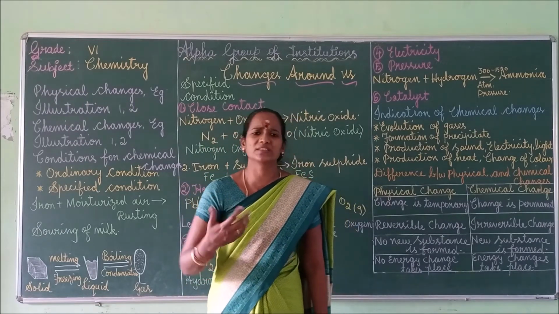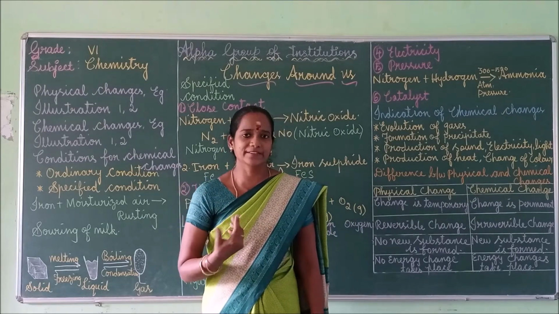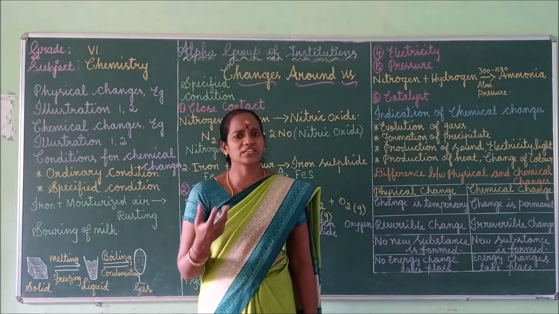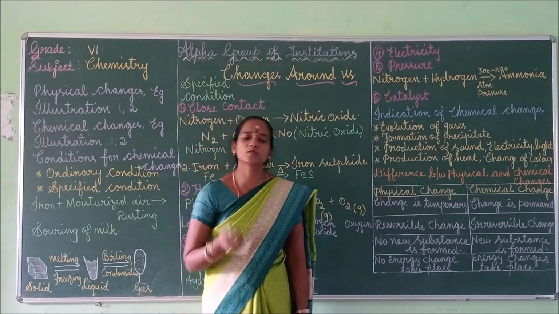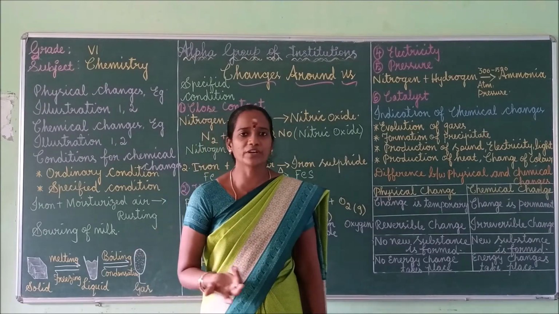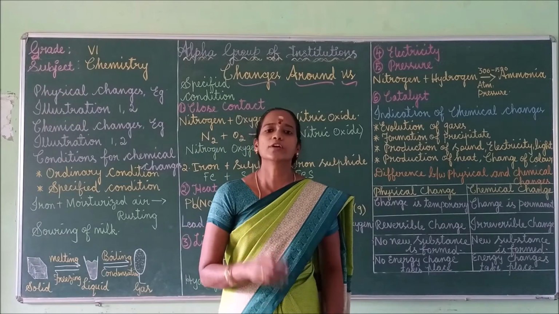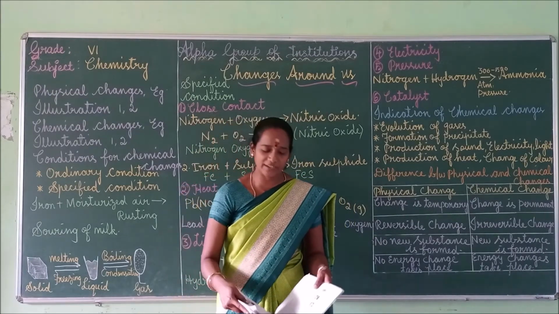It comes out with a suffocating smell. Suffocating means extreme irritation takes place. We cannot inhale that gas. It is a poisonous gas. So sulfur dioxide is a new product which we get from sulfur burning in air. It is a permanent change. It is an example of chemical change, right?